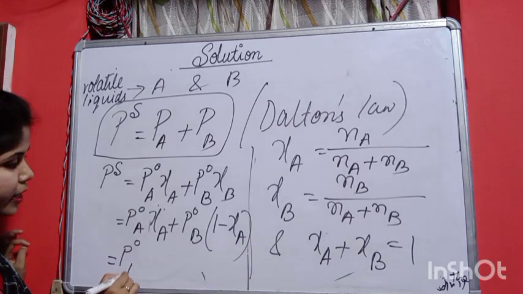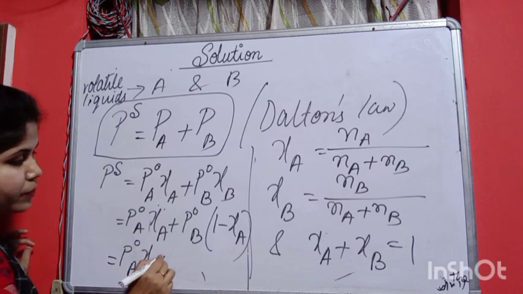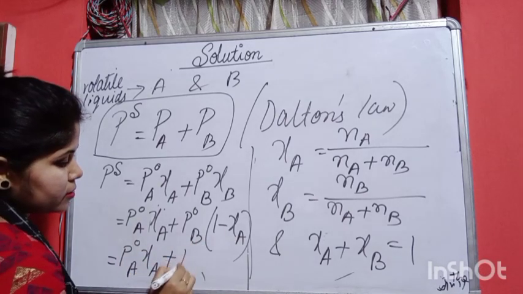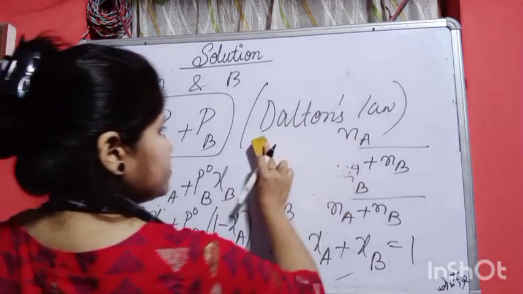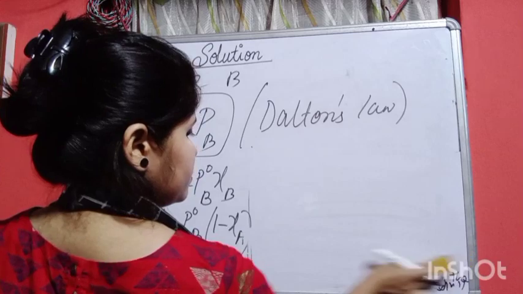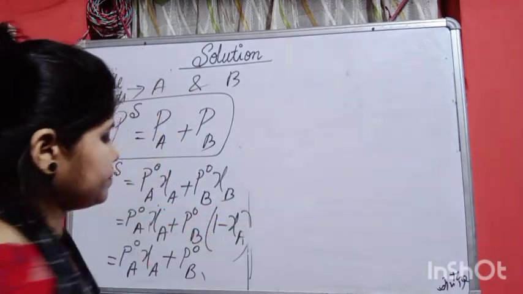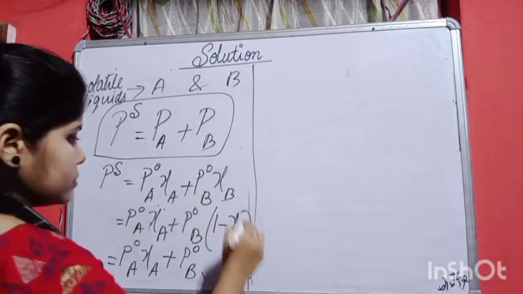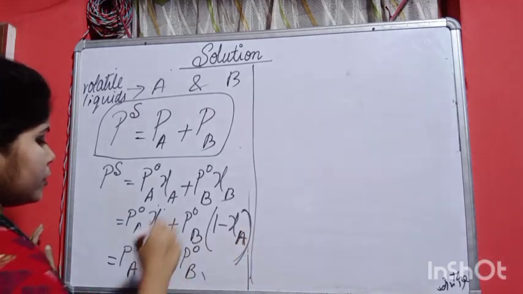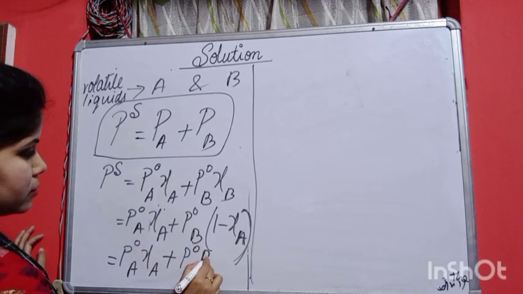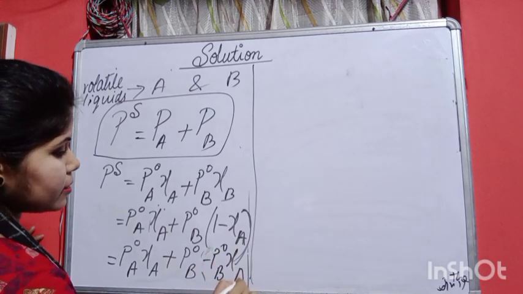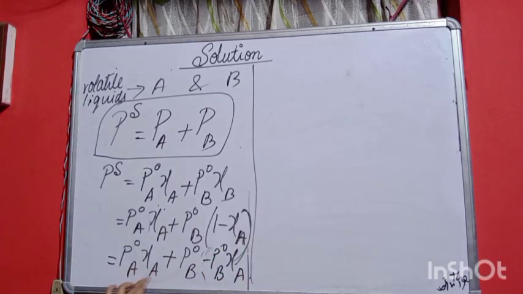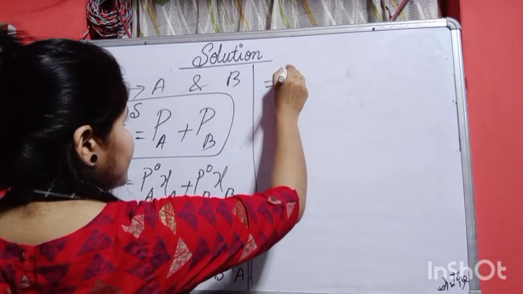So P naught A zeta A plus, we have to multiply it. This is basically maths only. So P naught B minus P naught B zeta A. So from this we can do, what we will do, zeta A we can take as common.